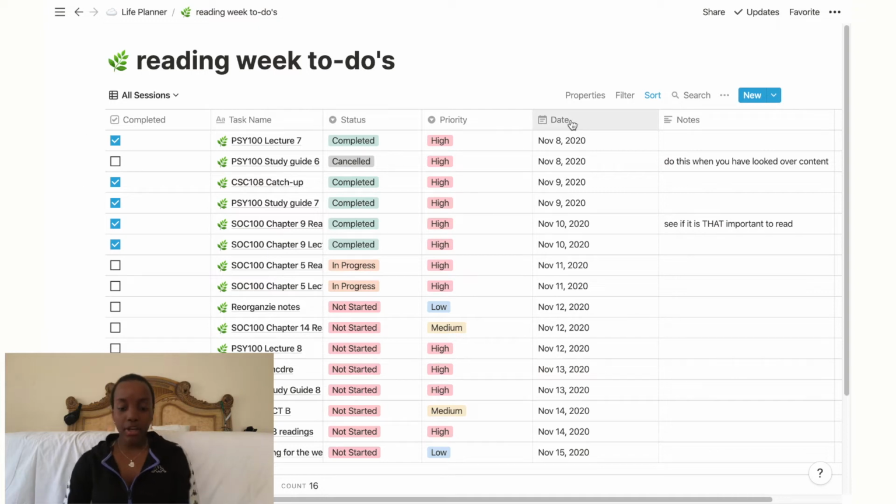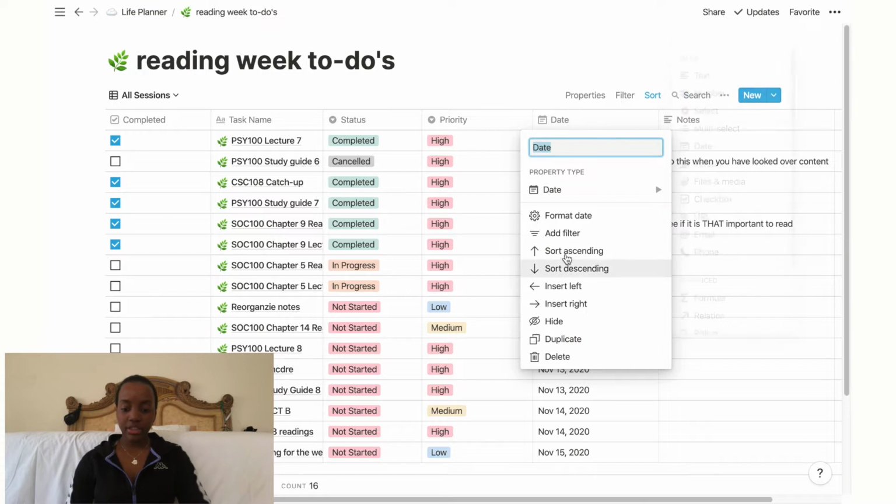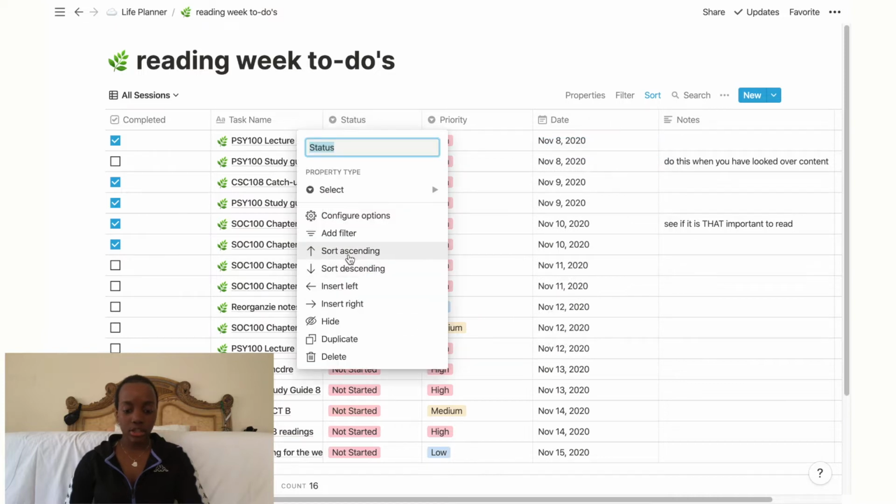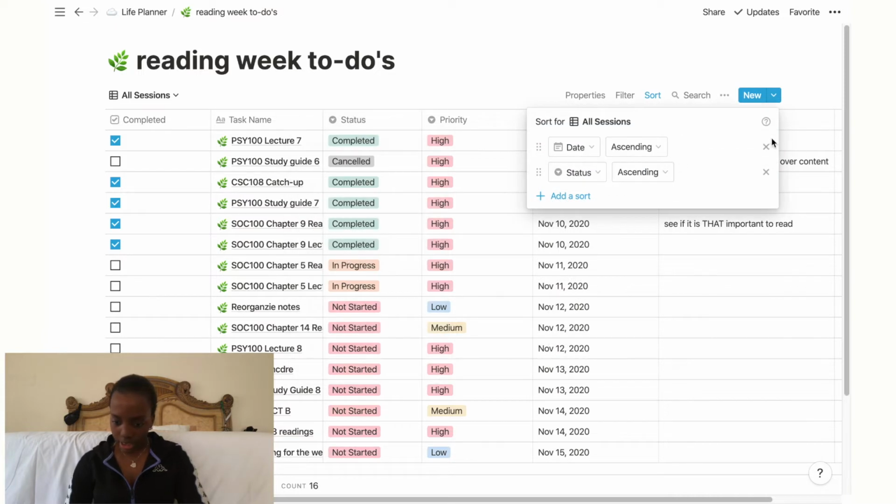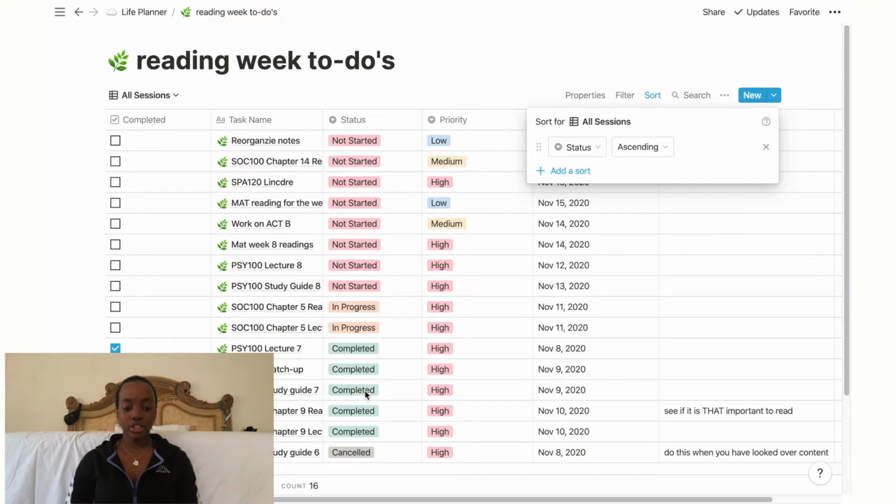But yeah, if you want to see how you want to sort it, what you do is you click on the thing and then you can click sort ascending or sort descending. So let's say I want to just sort it by status and then sort ascending, and then I just delete that. It would sort it by not started and then the completed or canceled goes to the bottom.